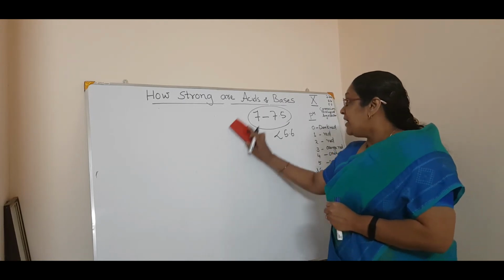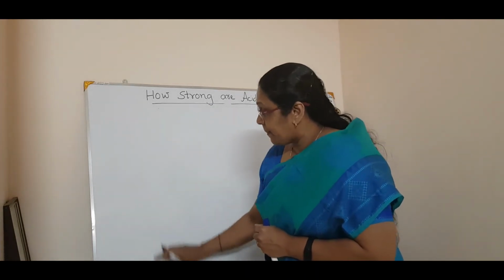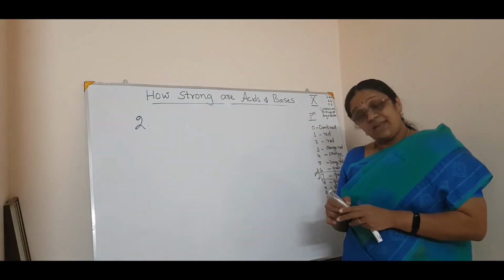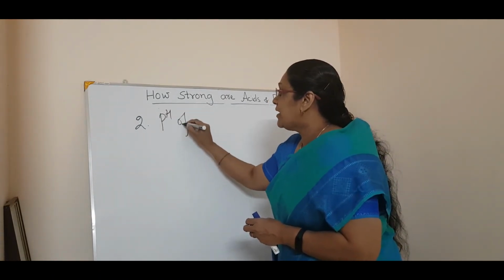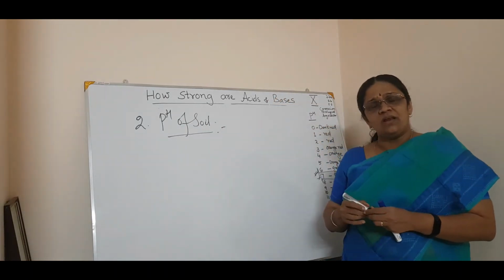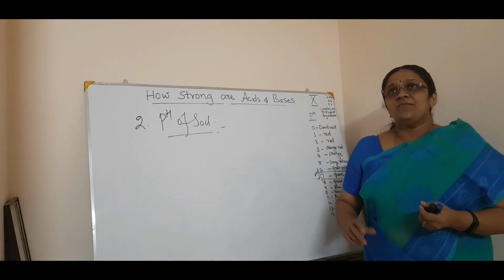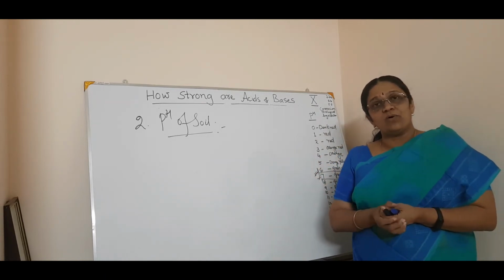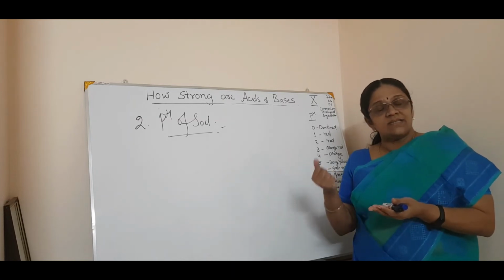Understood? Now the second importance of pH in everyday life. The first importance you have studied. The second importance of pH is the pH of soil. Have you ever imagined that the soil has a pH? We have a garden in our home, right? Or we have backyard gardening, a vegetable garden in our home.